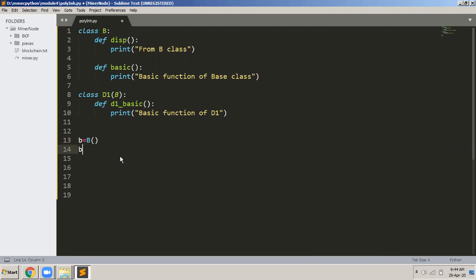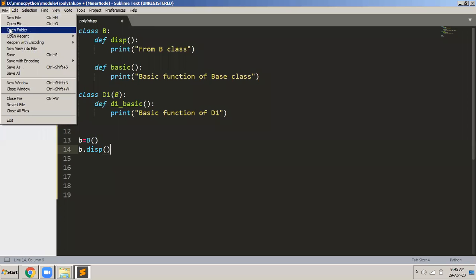Okay. Now, if I do b dot disp, the object b is calling which function? The disp function. What will it display? It should display from B class. It should definitely display from B class. Is it not? Let us try this.